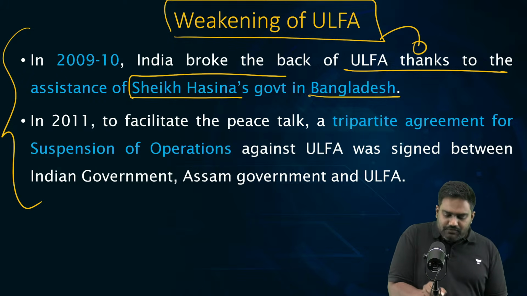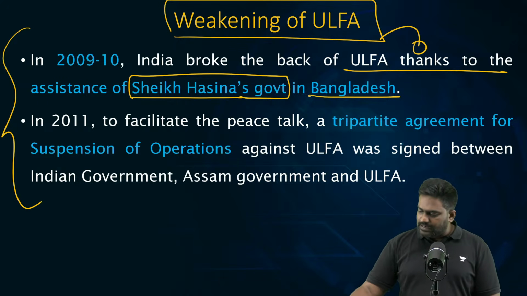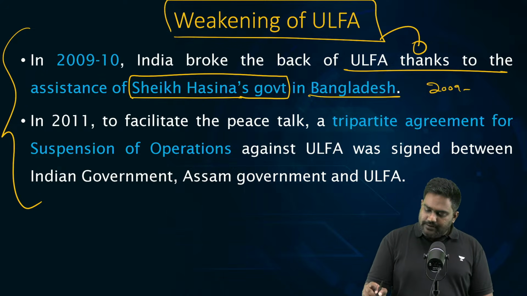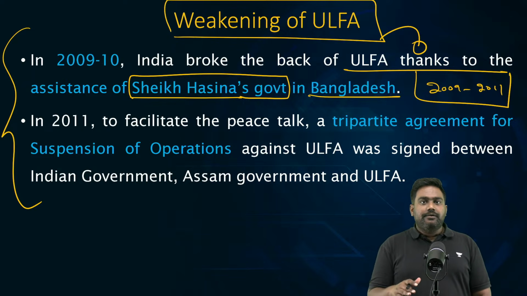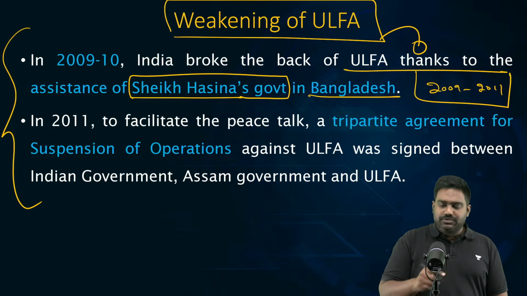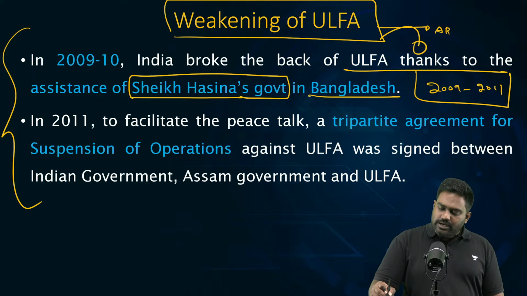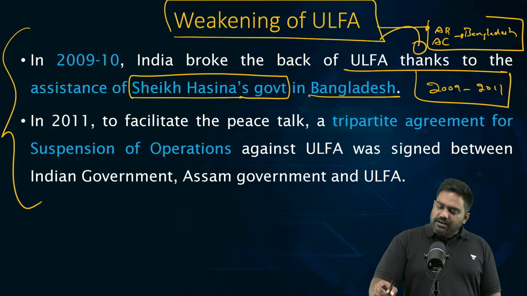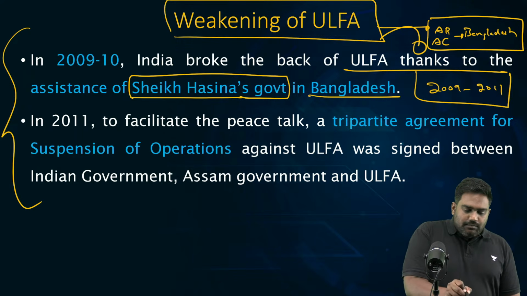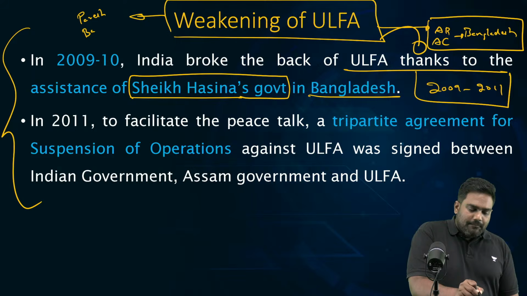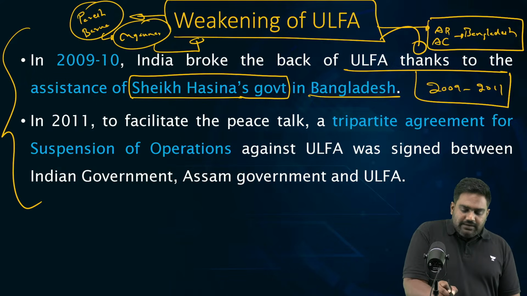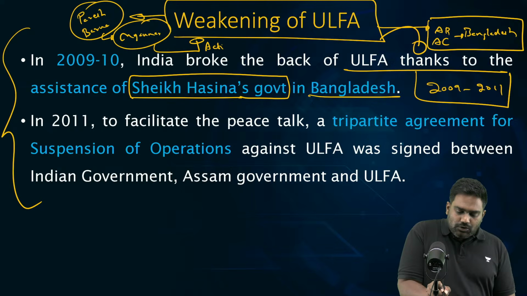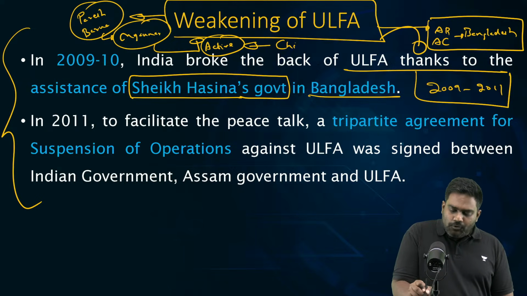especially thanks to the support we received from Sheikh Hasina's government in Bangladesh from 2009 to 2011. Within a couple of years, the group was decimated. By then, ULFA also had split into two factions. Arbind Rajkhowa and Anup Chetia were hiding in Bangladesh and operating the main faction of ULFA from Bangladesh. But the other faction, led by Paresh Barua, took shelter in Myanmar and even today remains an active insurgent outfit with Chinese support.